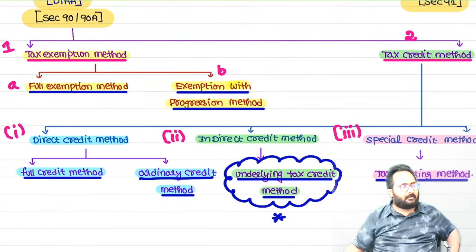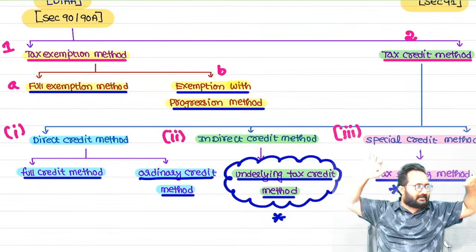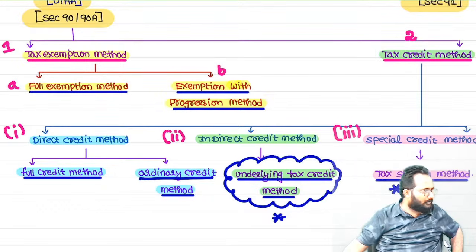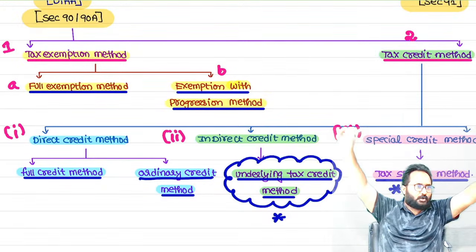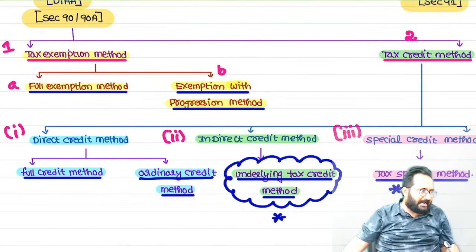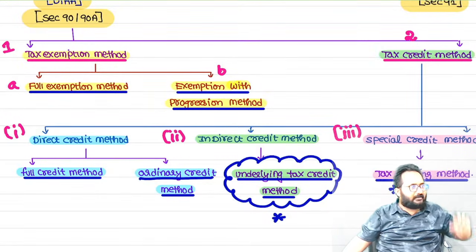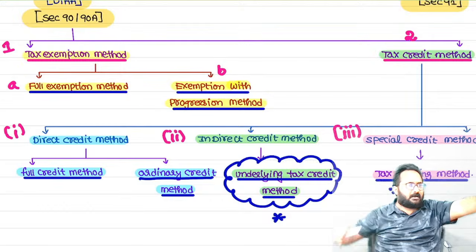Because in the exam, they will ask the entire reliefs as a theory question for 7 marks. Okay, first you have to write it down. The reliefs are classified into bilateral and unilateral. First we'll discuss the bilateral. Bilateral first, yes, what are they? The exemption method and the credit method.